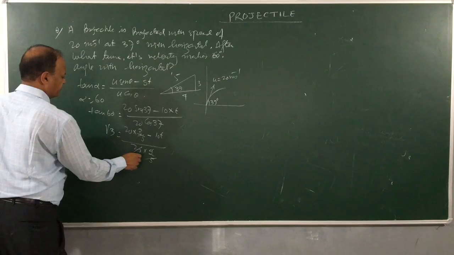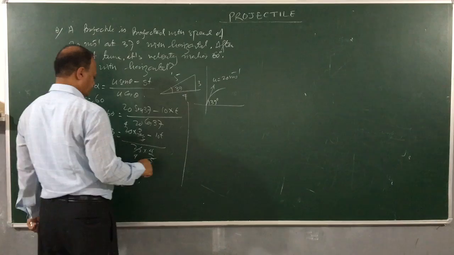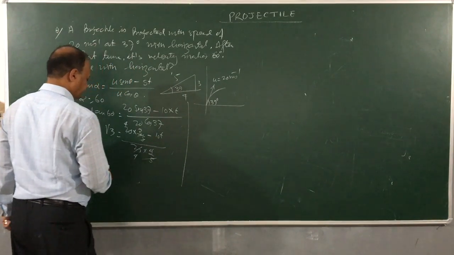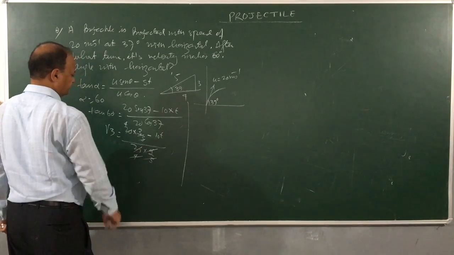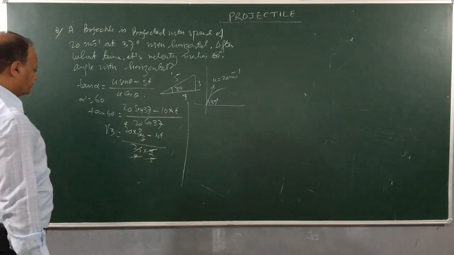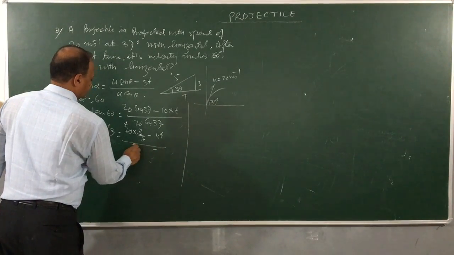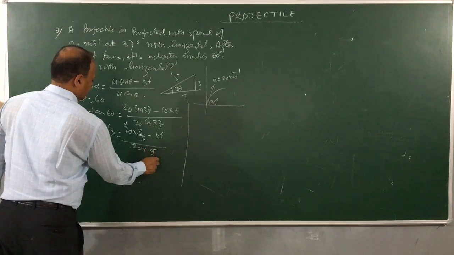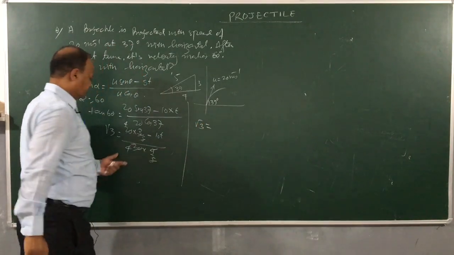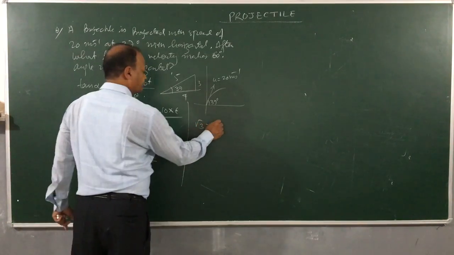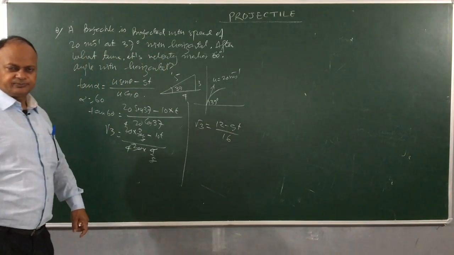So this is going how many times? 4 times. So children, we get 20 into 4 by 5, which is 16. So root 3 is equal to 12 minus gt by 16.